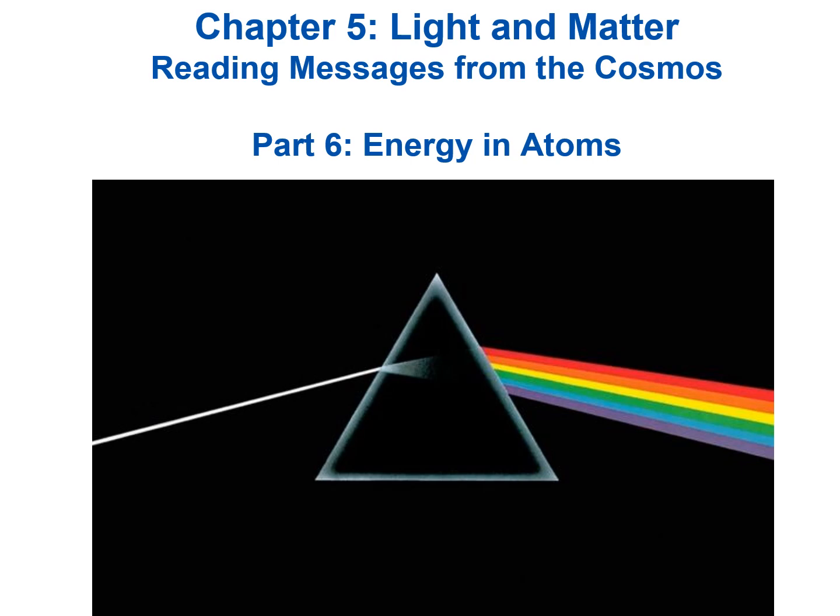The next video, part 7, is going to be learning from light. So we're going to take these concepts that we've learned throughout chapter 5, and we're going to apply them to why this matters to us in astronomy, how we learn about the things in outer space based on interpreting the light that we receive from them. So that'll be part 7.